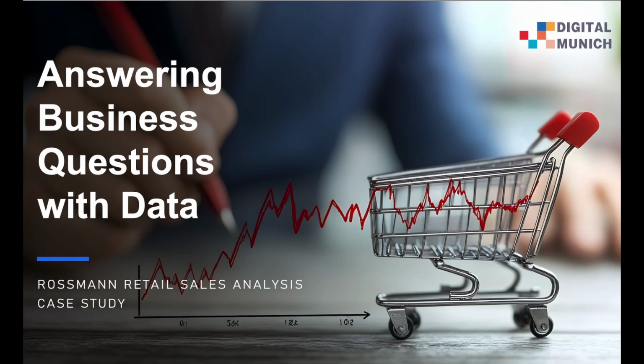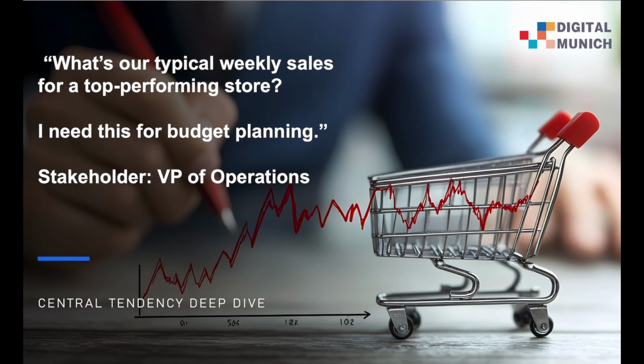Imagine your company is setting performance targets or forecasting next year's budget. Here, the executive needs one thing: a clear picture of what "typical" looks like. So the VP of operations may ask, what's our typical weekly sales for a top performing store? I need this for budgeting.